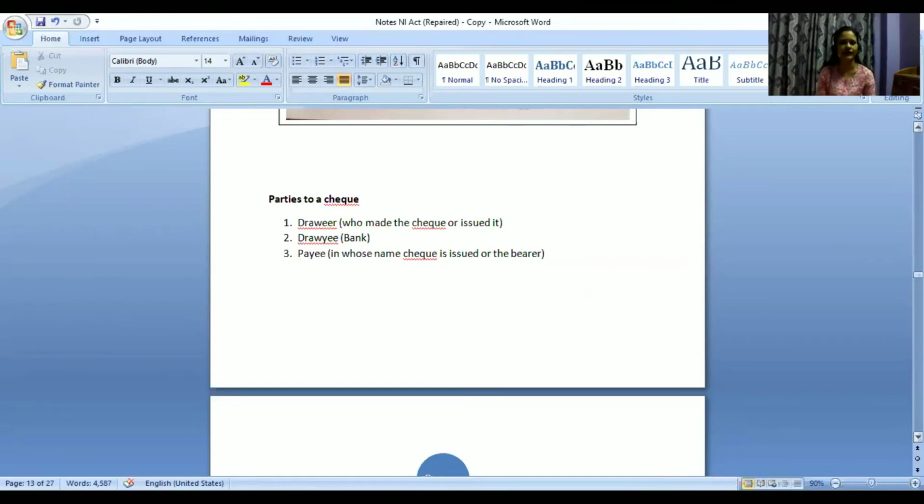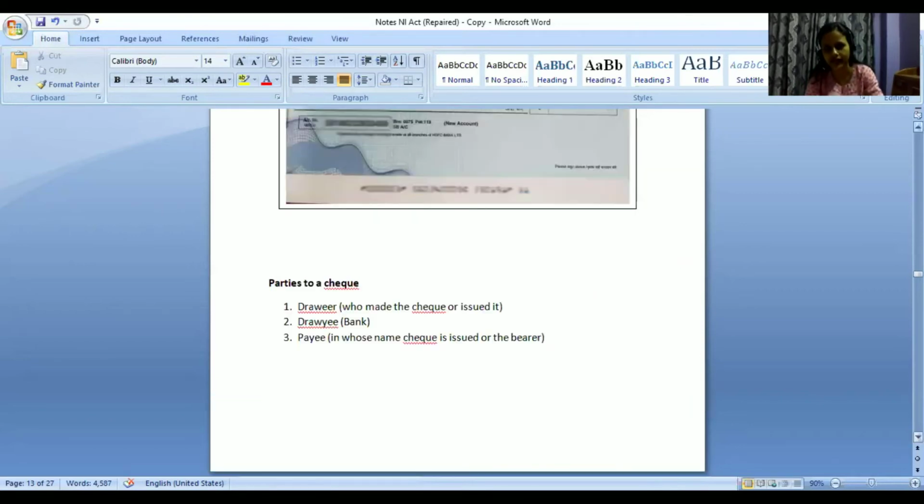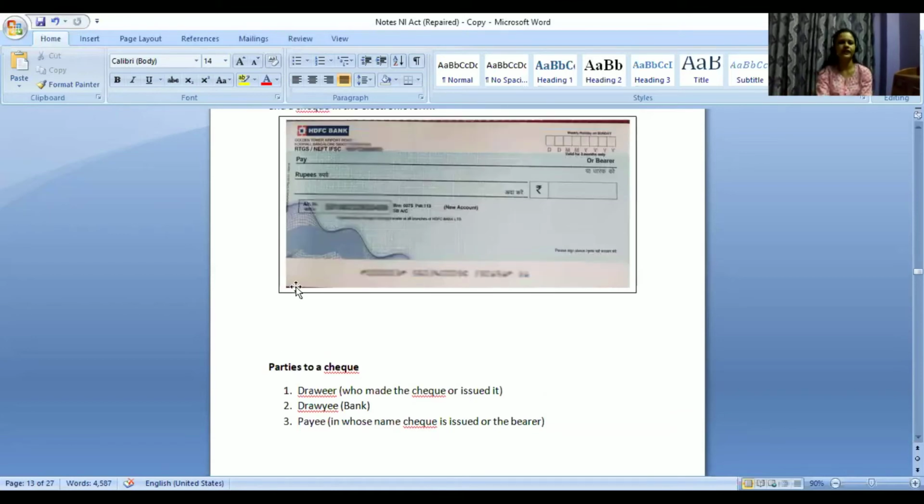So there can be three parties in case of a bill of exchange, and in case of a check also there will be three parties. Who are the parties? The drawer, who will make or issue the check. If I have an account in HDFC Bank and I am issuing this particular check, I will be the drawer, who is making or issuing the check. The drawee will be the bank.